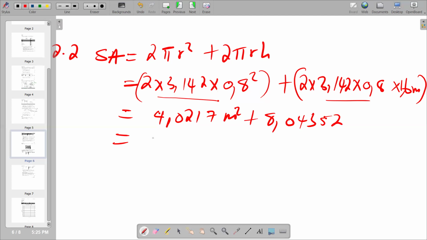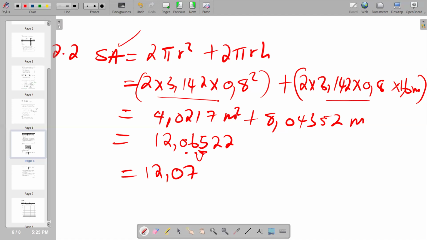The answer becomes your 12.0652. So in this case now, remember we have to round off to two decimal places. We've got 1, 2. So we check behind, we have got 5, which is going to change our 6 to 7. So your answer becomes 12.07. Remember, in terms of the representation, this is surface area, and it's supposed to be meter squared. So this becomes your final answer.